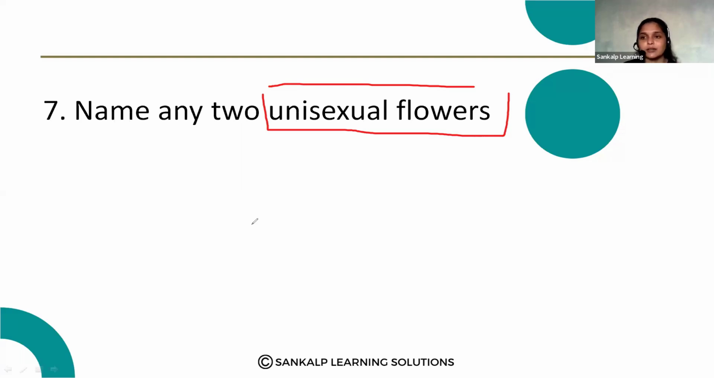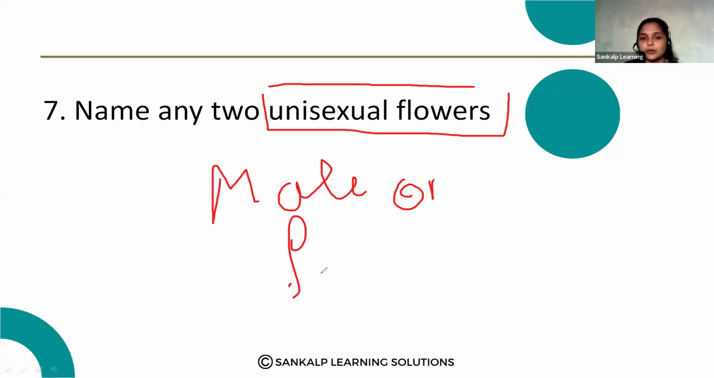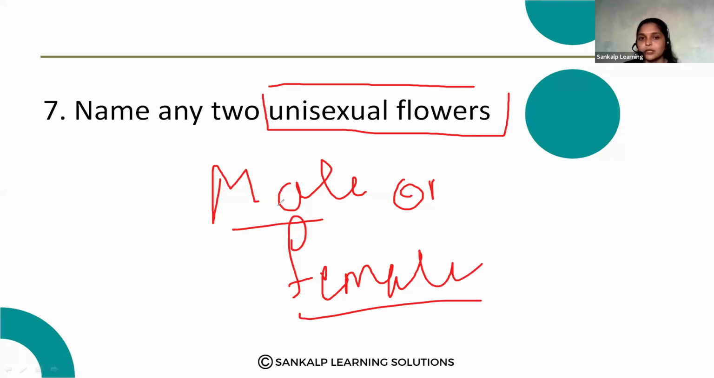But in some flowers, what we can observe is both male and female reproductive structures. So they are called bisexual flowers. But in unisexual flowers, we can observe either the male reproductive structure or the female reproductive structure. So they are called unisexual flowers.